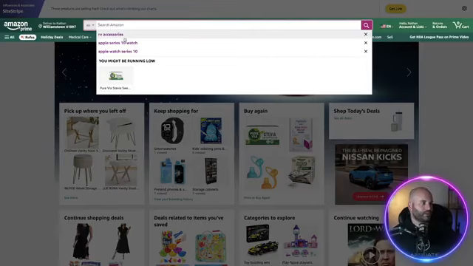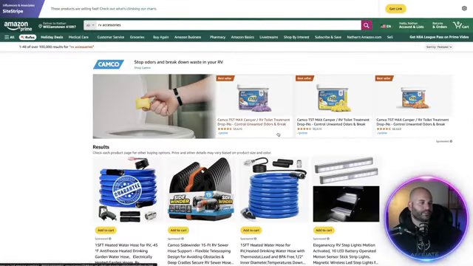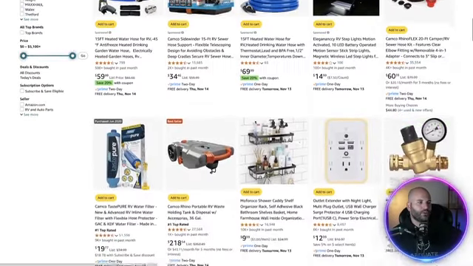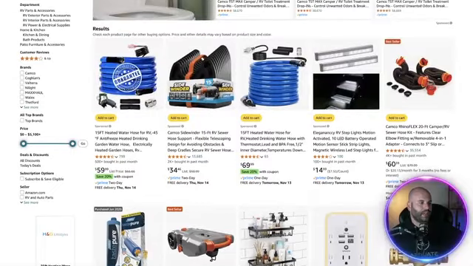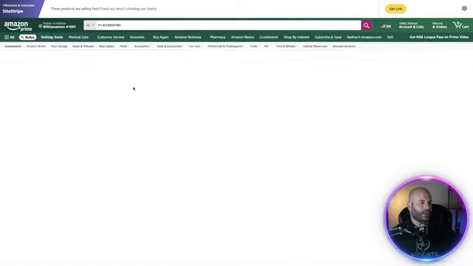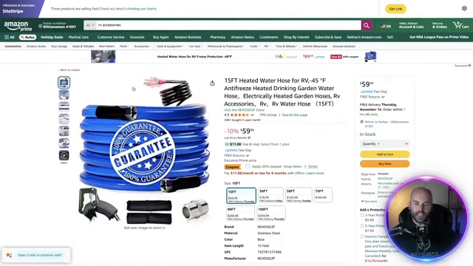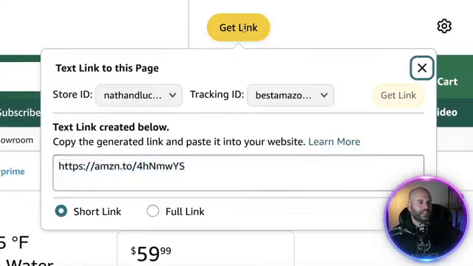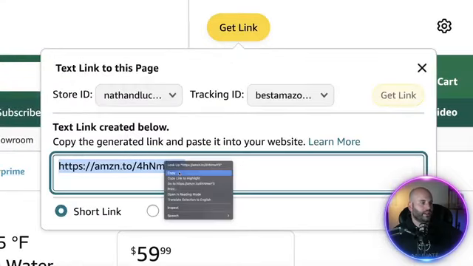If I go here to RV accessories, what you can do is you can go page by page and get your affiliate link. So let's just say that in that article, an RV hose, and yes, believe it or not, they do make RV specific hoses, heated. I've purchased one for myself for wintertime, so that way your water doesn't freeze. So what you would do here is at the top right, you're going to see this little get link. You click that and you're going to copy it.